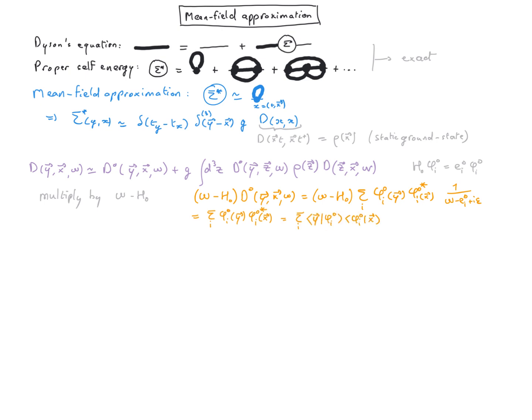Phi i naught spans the entire single particle Hilbert space, therefore the sum over i of phi i naught is just the identity. So multiplying Dyson's equation by omega minus h naught will give us two delta functions here and here.